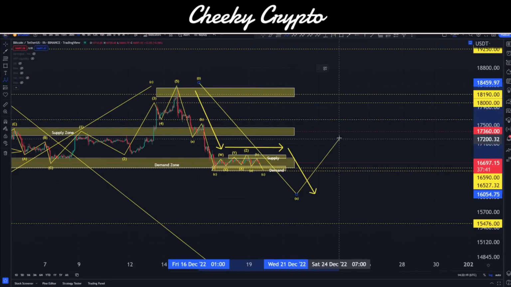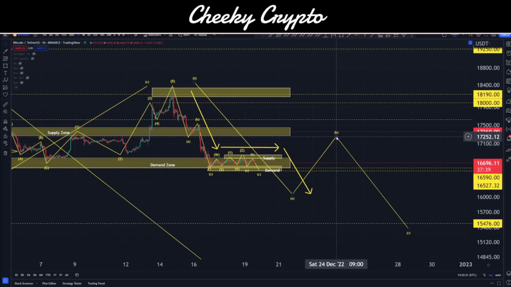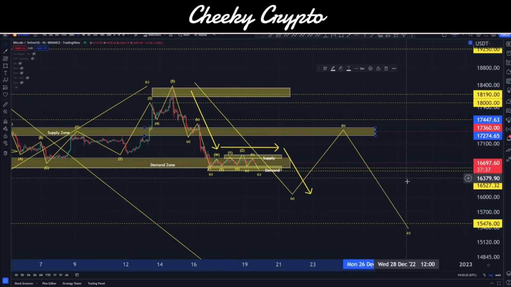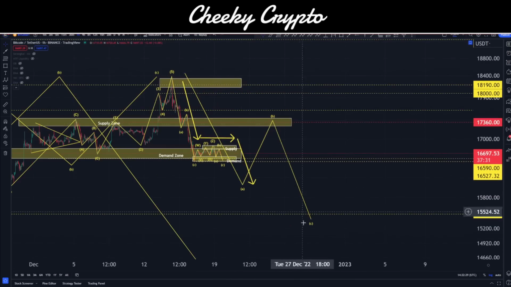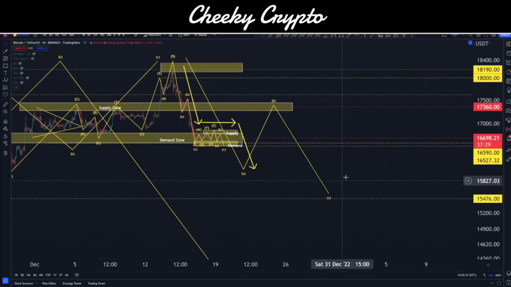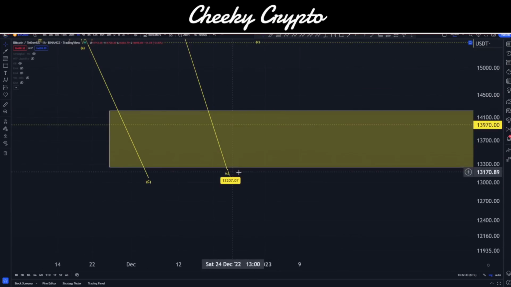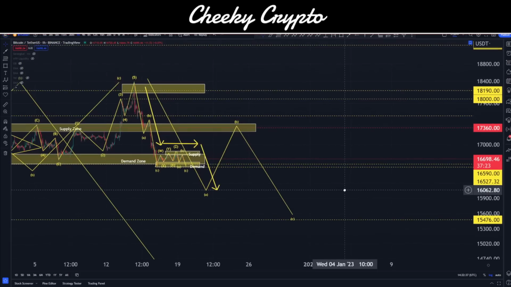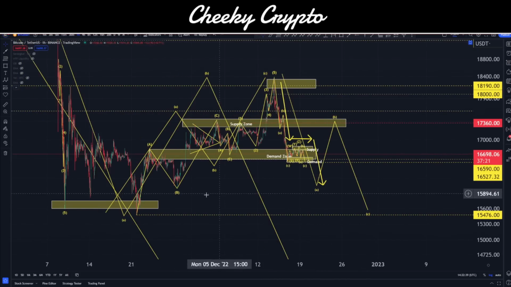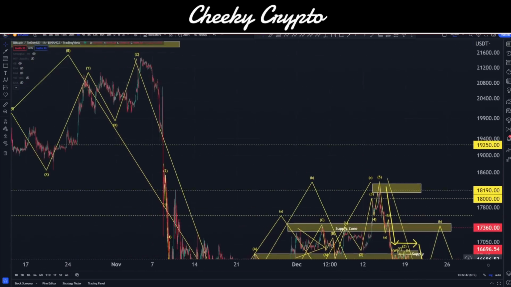So I'd expect on a larger time frame something that would look like this. And we actually probably have to revisit this range right in here at the $17,200 to $17,500 range. I don't expect that to stick too long before coming back down. Essentially, our macro view is still that we are heading down towards our $13,000 to $14,000 levels. I don't think there's any reason to think that we've deviated away from that. Again, we're doing the usual higher highs, higher lows, and those tend to break to the downside. Again, timing it could be quite difficult, but essentially we are where we are.